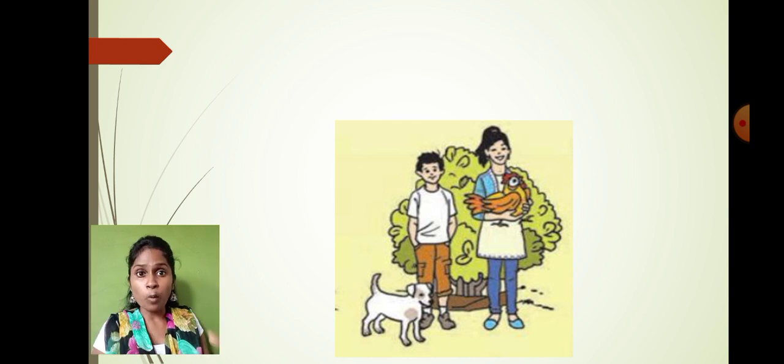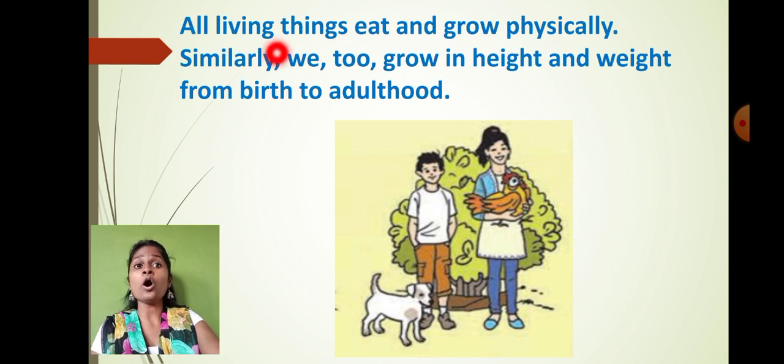Your body has grown in shape and in size, and the non living objects like clothes and shoes are not getting fit because their size and shape remain as it is, right? So the reason is that, students, all the living things eat and grow physically. We all come under the category of living things, right? So all the living things grow physically.